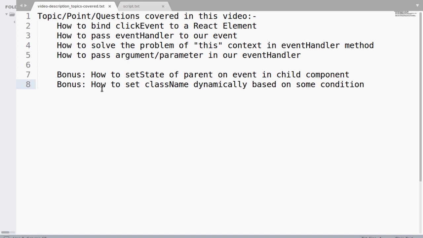Another bonus which you will get in this video is how to set the class name dynamically based on some conditions. So keep on watching this video till the end, do not skip, because there are a lot of things. If you are new to React, then you should not skip this video and watch it completely. Okay, so let me quickly go to our code now.